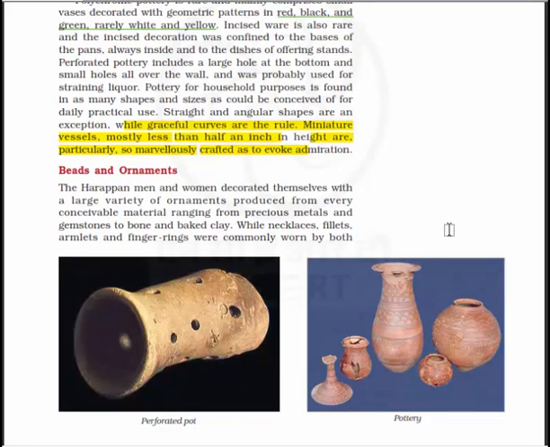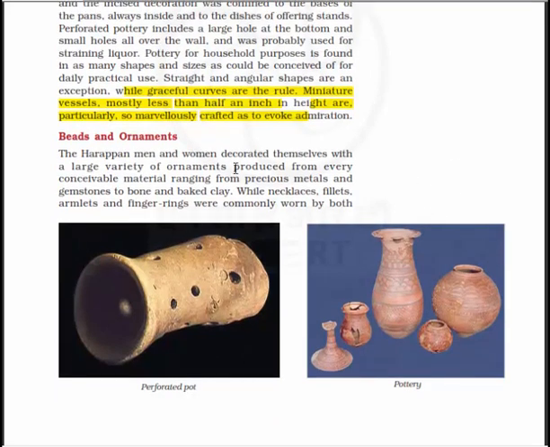So next, before moving forward, let's have a look at these images. Here you will see a perforated pot. This must be used for liquor, and here you will see images of different types of pottery. Here you will see the decorated portion of this pottery.